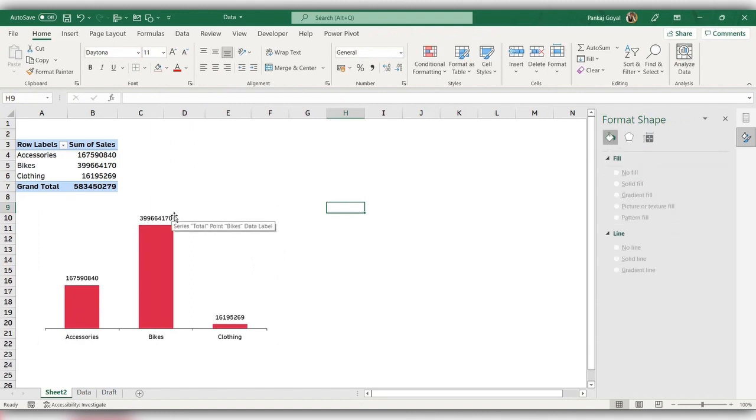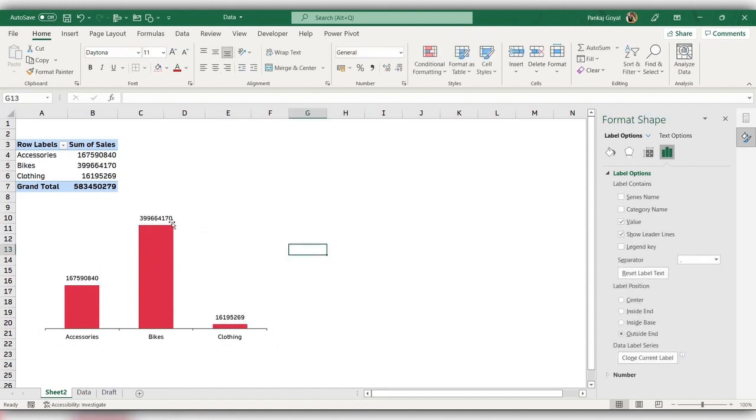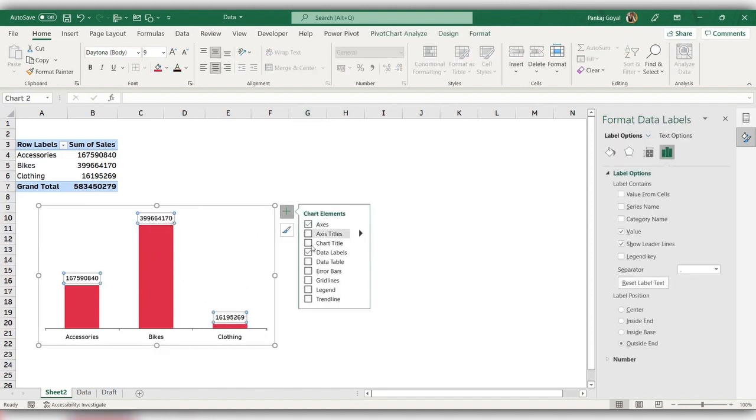Yeah. Now one of the problems is that this number doesn't look very good. So rather I would like to change this into million. What I can do is click on the data label, go to this plus option, data label. Here you can see more options. So this box would appear.